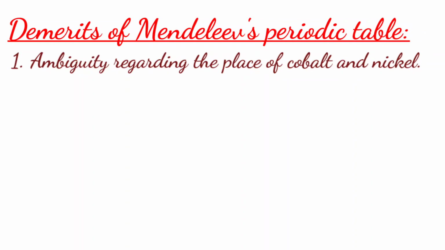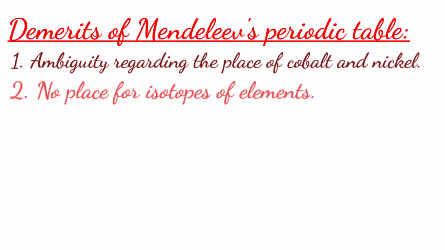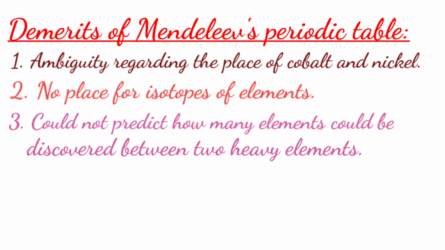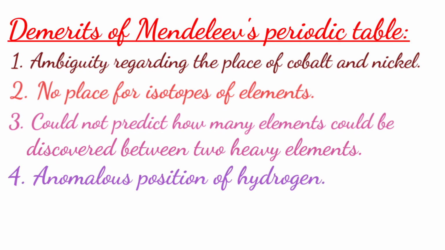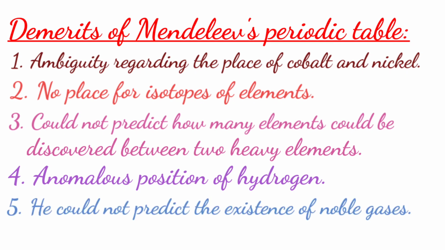Demerits of Mendeleev's periodic table. First, ambiguity regarding the place of cobalt and nickel. Second, no place for isotopes of elements. Third, could not predict how many elements could be discovered between two heavy elements. Fourth, anomalous position of hydrogen. Fifth, he could not predict the existence of noble gases.